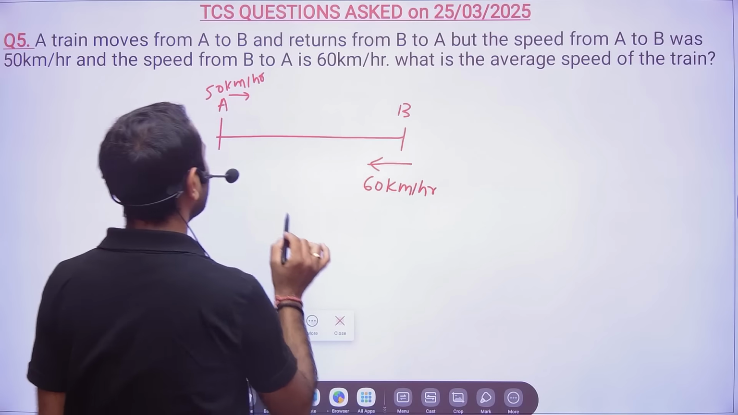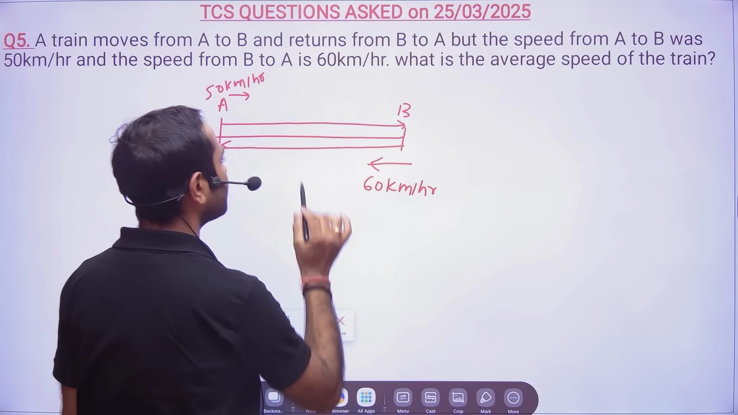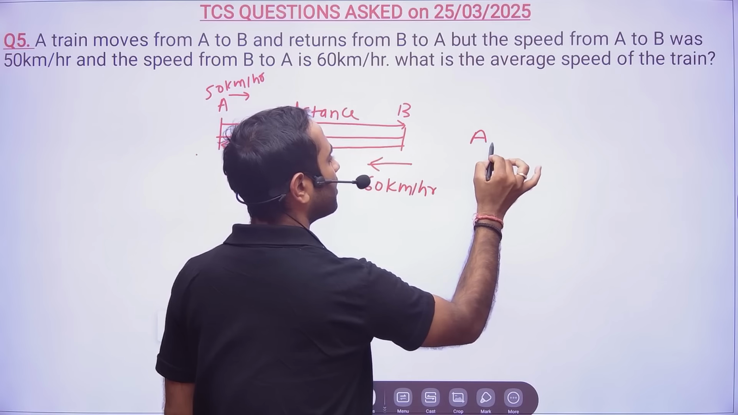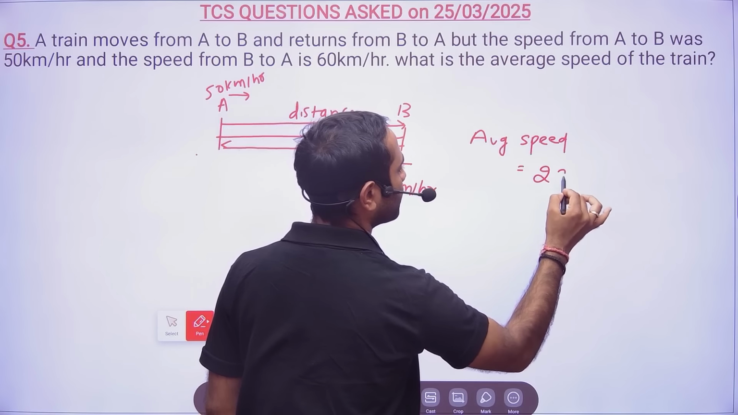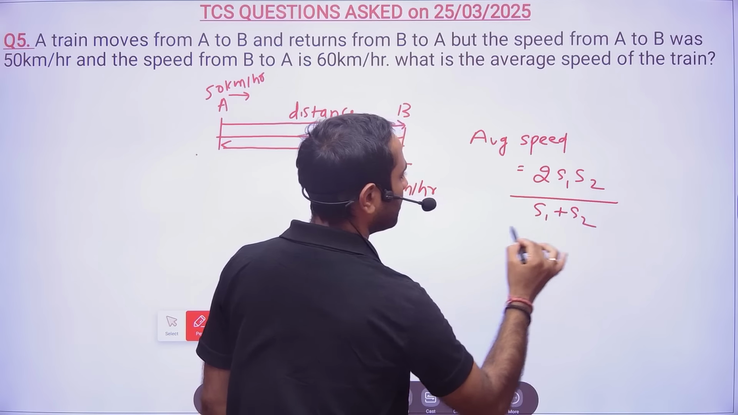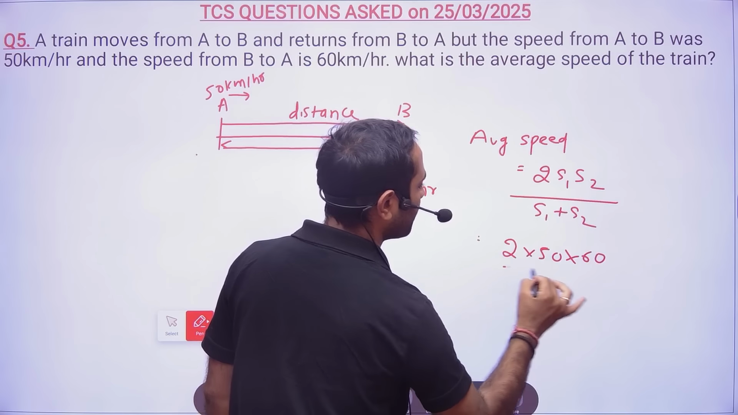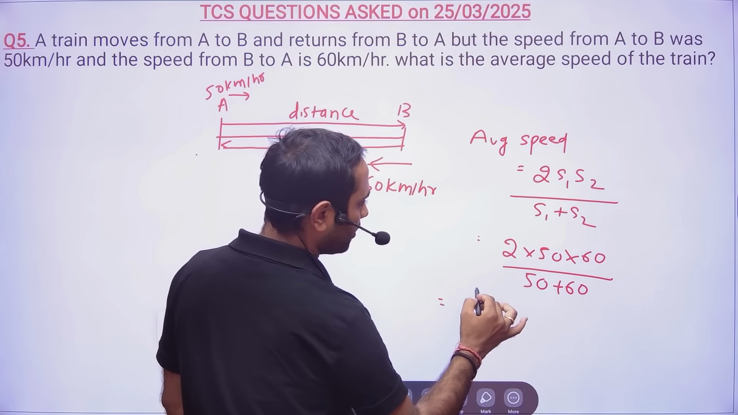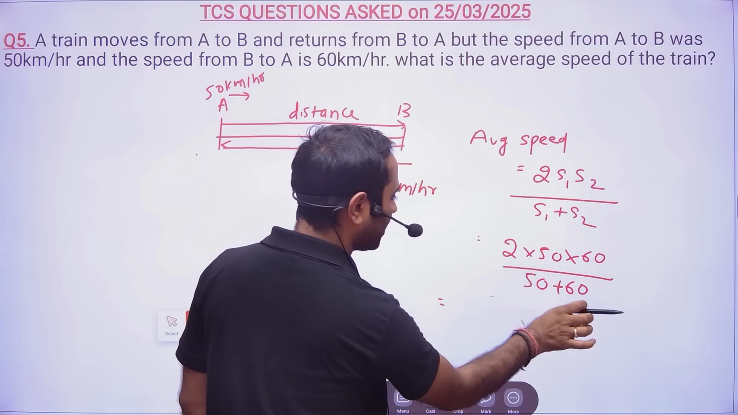Friends, I had told you, when the distance is the same, A to B and B to A, then you can directly use the formula. Average speed will be equal to 2 S1 S2 divided by S1 plus S2. Correct? So 2 into 50 into 60 divided by 50 plus 60.